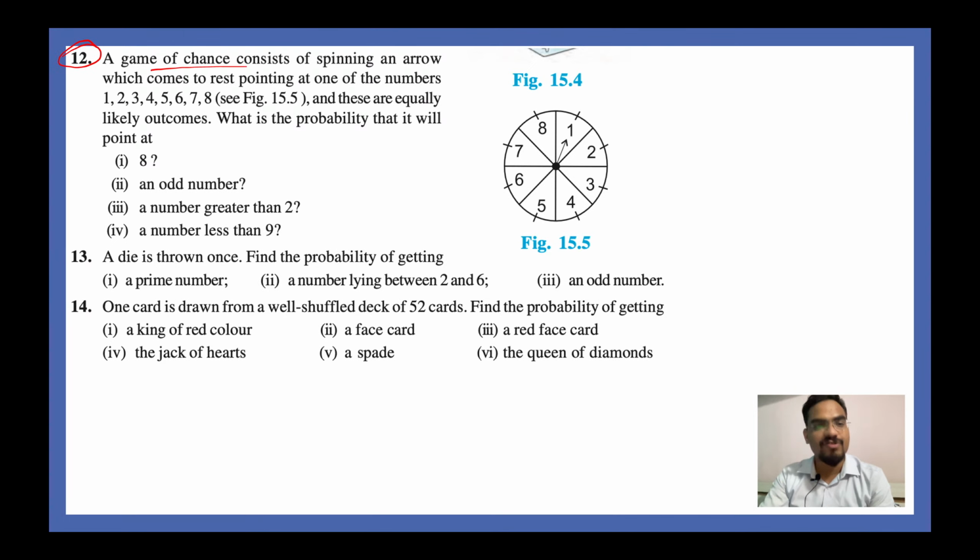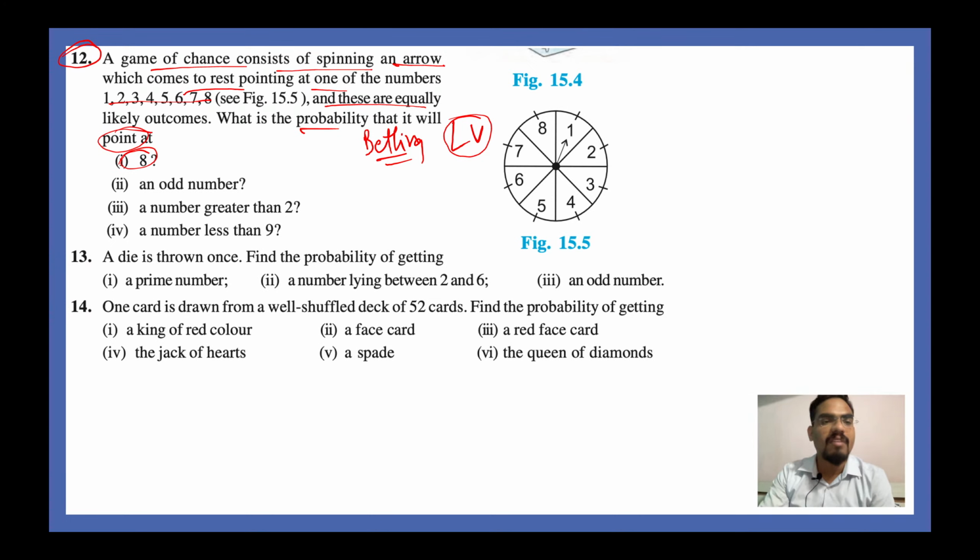Question number 12, guys. A game of chance consists of spinning an arrow which comes to rest pointing at 1, 2, 3, 4, 5, 6, 7, 8, and these are equally likely outcomes. What is the probability that it will point at 8?